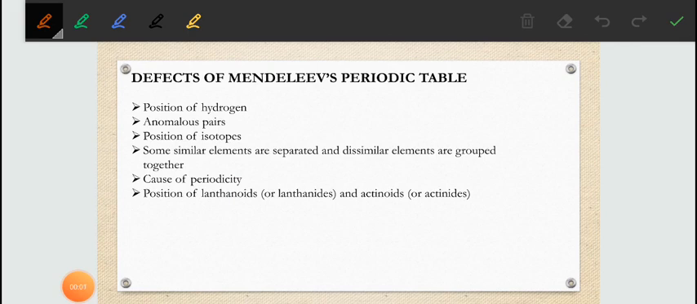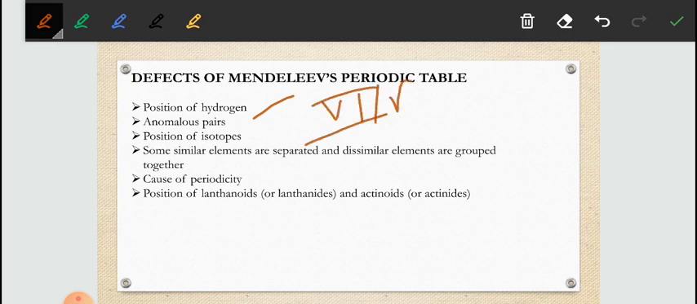So the defects of Mendeleev's periodic table are: first, the position of hydrogen. He placed hydrogen in group 1. However, it resembles the elements of group 7A also. Again, I am repeating: he has placed hydrogen in group 1, but it resembles the properties of the halogens also. So he does not give the correct reason why it was placed in group 1.